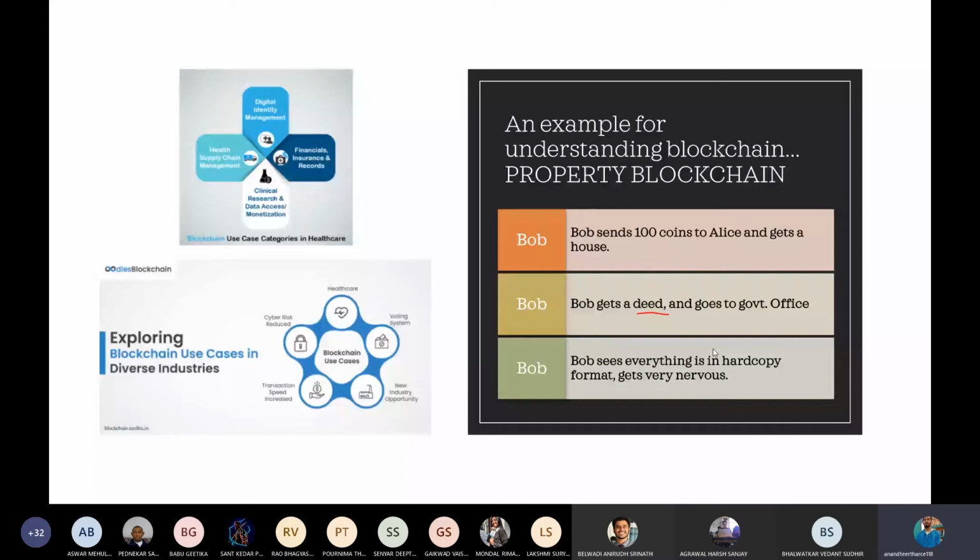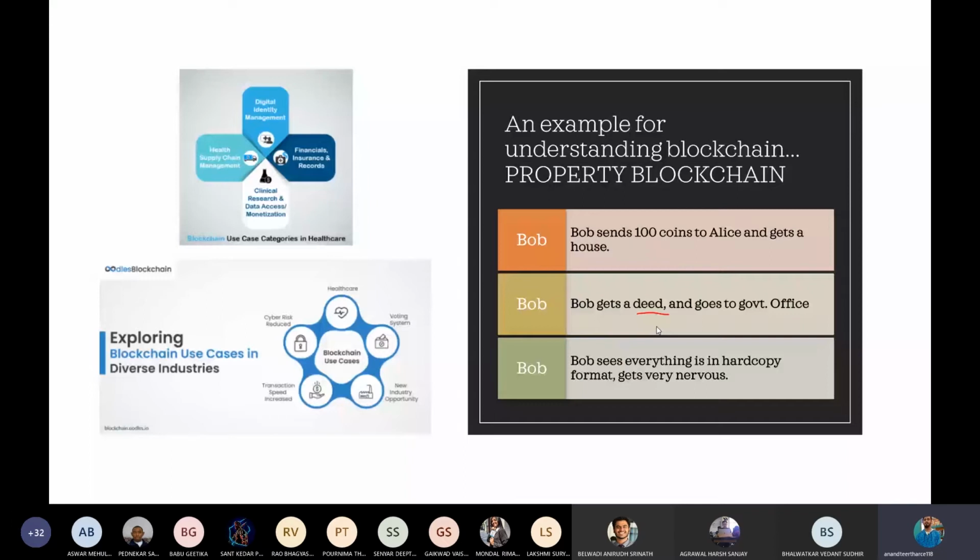And this happens usually. Now imagine Bob is living in a third world country where each and every government document is stored in written form, that is in a book, using some registers or something like that, where each and every detail is written using a pen. Now this is very dangerous, right?